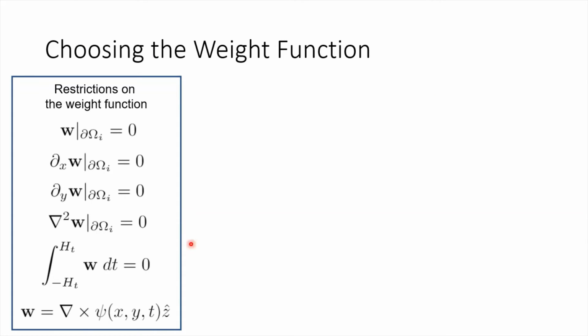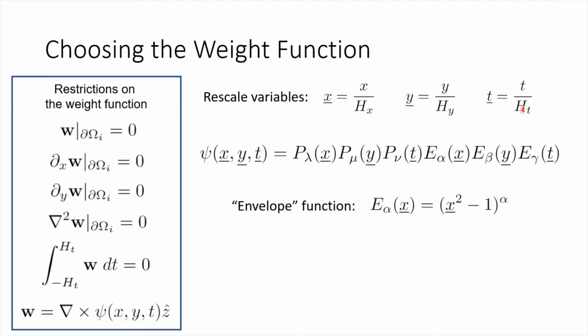Gathering our restrictions, we're able to concoct a few candidates for the weight function. Rescaling the variables so that they vary from -1 to 1, we can write psi as a product of Legendre polynomials p and envelope functions e in all three dimensions. The envelope function satisfies the boundary conditions so long as alpha and beta are greater than or equal to 3, and we typically match gamma to these parameters as well.